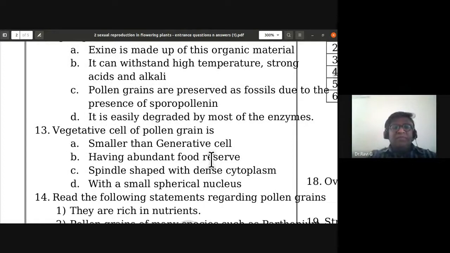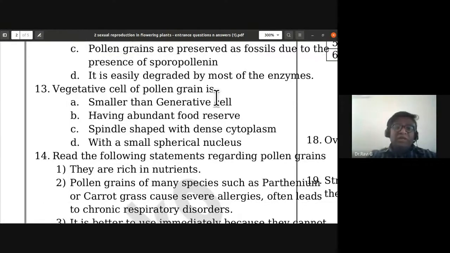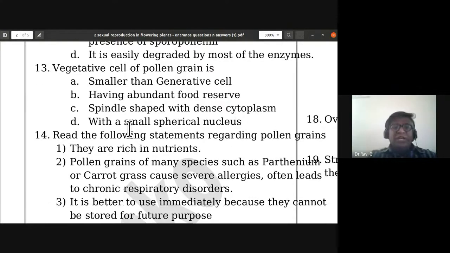The 13th one: the vegetative cell of pollen grain is smaller than generative cell, having abundant food reserve, spindle shaped with dense cytoplasm with a small spherical nucleus. It is having abundant food reserve. So the 13th, B is the correct answer.